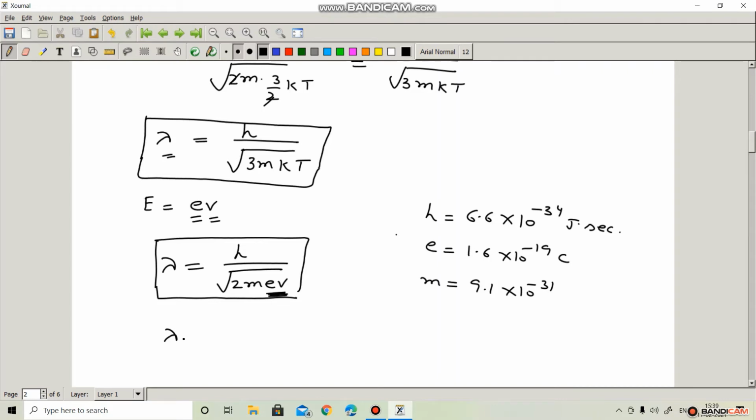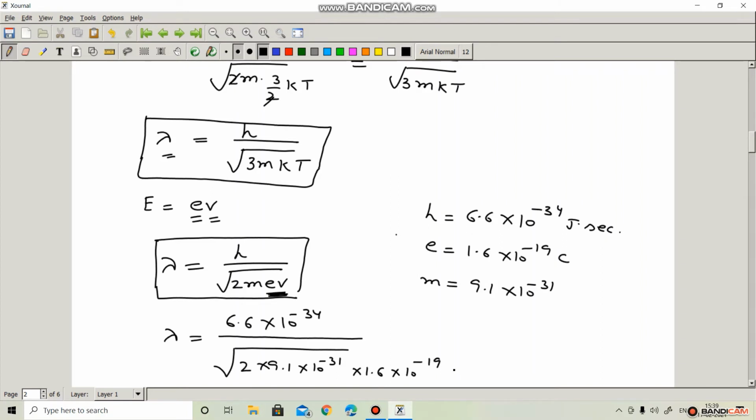And if we put these values, lambda becomes 6.6 into 10 to the power minus 34 upon under root 2 into 9.1 into 10 to the power minus 31 into 1.6 into 10 to the power minus 19 into V, and when we solve it, it becomes equal to 12.27 upon under root V, and unit of wavelength is angstrom.